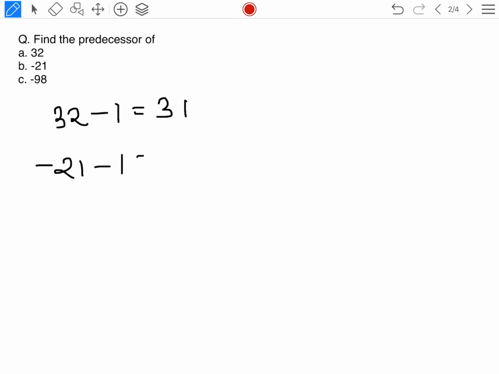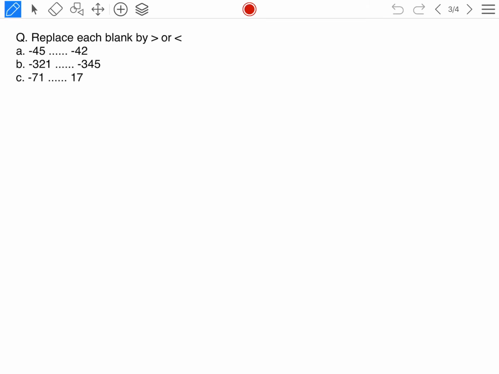Minus 21, you will subtract 1. So minus 21 minus 1, minus 22. Yes or no? So predecessor of 32 is 31. Then predecessor of minus 21 is minus 22. Third one you will try at home, minus 98. You need to find the predecessor of minus 98. Understood?